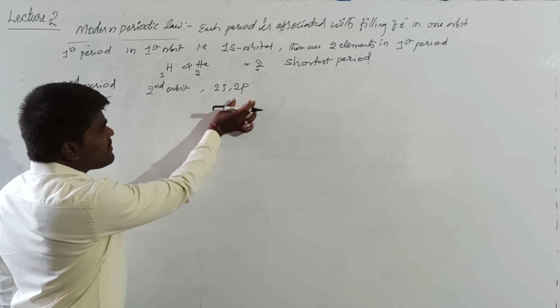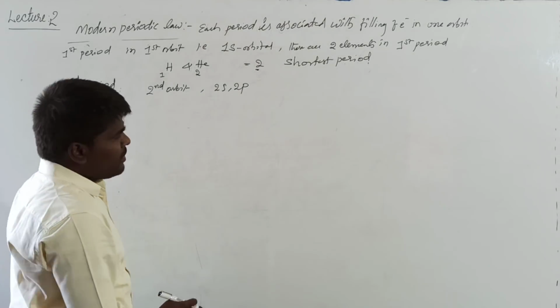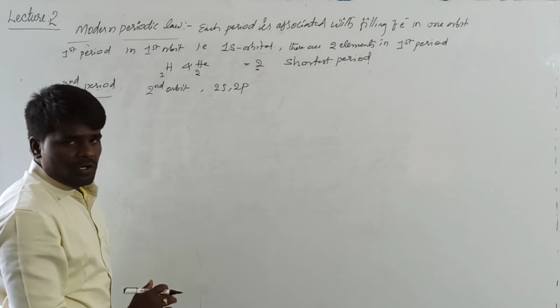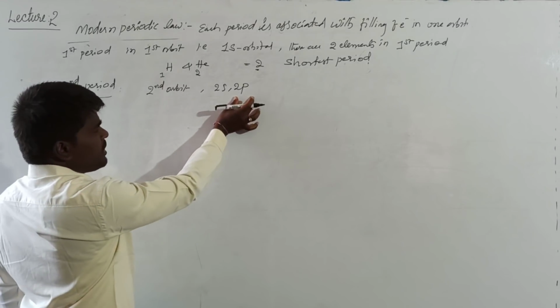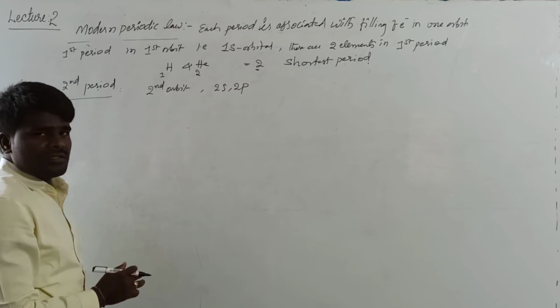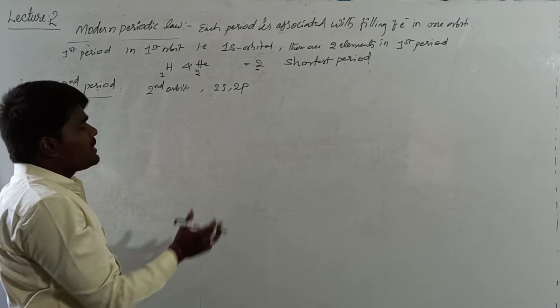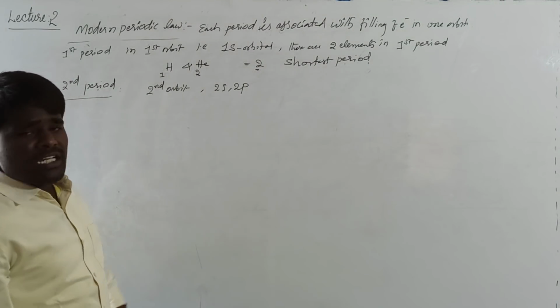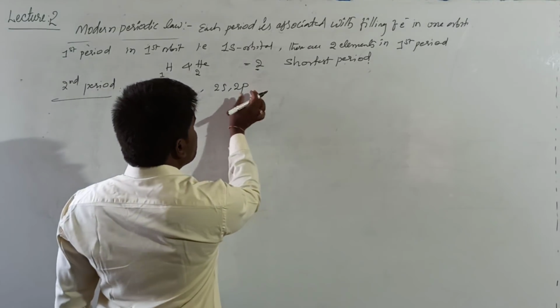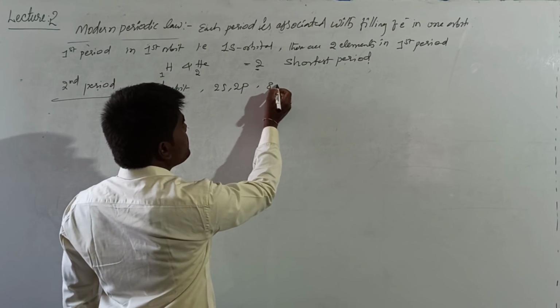We know that there are 3 p orbitals in the p subshell, so the total number of orbitals is 4. The p subshell can accommodate 6 electrons and the s subshell can accommodate 2 electrons, so 6 plus 2 is 8 electrons.